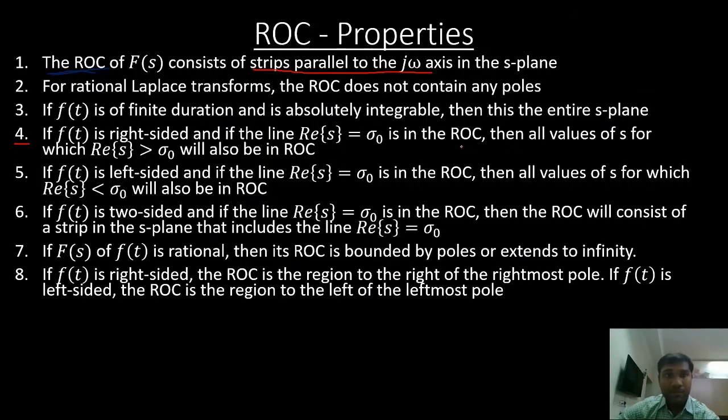Then if the line real part of s, that is sigma, equals sigma naught is in the ROC, then all values of s for which sigma is greater than sigma naught will also be in the ROC. This is my j omega axis and sigma.